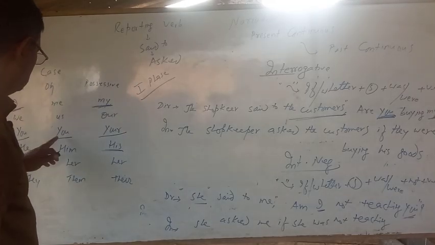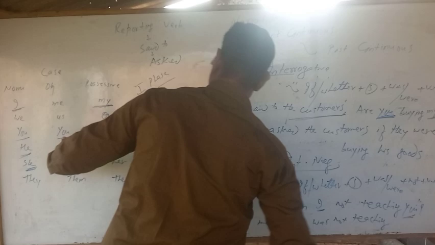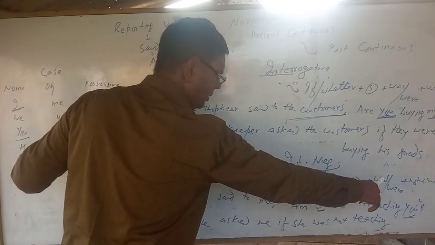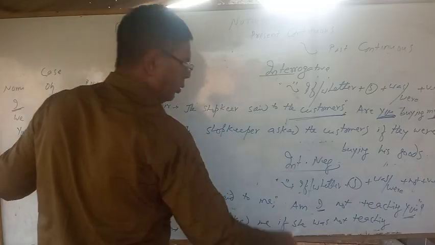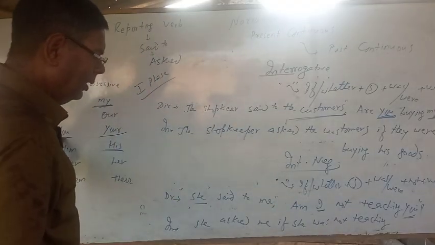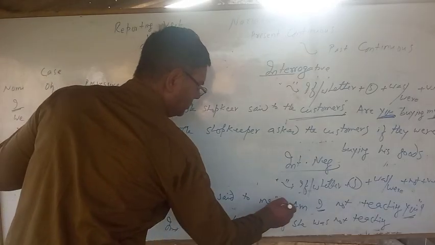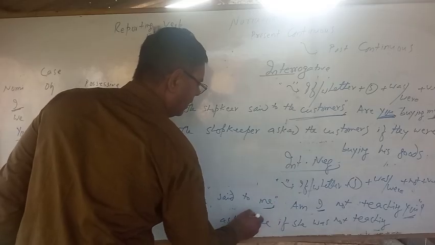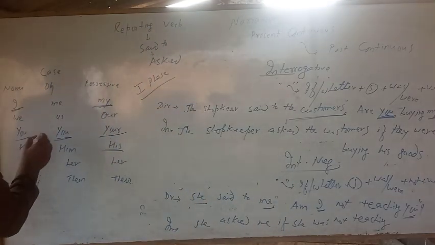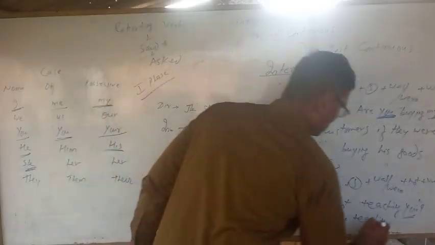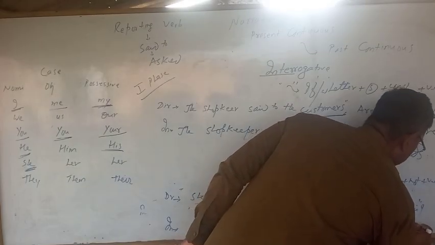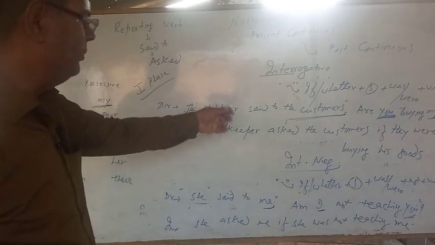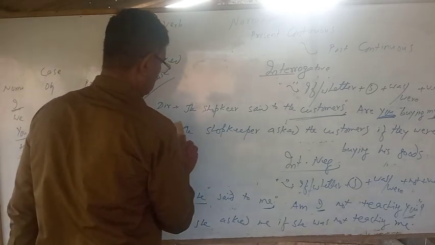So if she was not teaching me. As I told you, we get you in nominative case and also objective case. But here it has been used in the place of the object, so we should use me in place of you. Yesterday I told you everything, I am just going to repeat it. If it was "Are you not teaching me", then we will use the nominative case. Here we get "Am I not teaching you", which is in the place of the object, so we will use the objective case. Okay, so up to here, I think everything is clear to you.